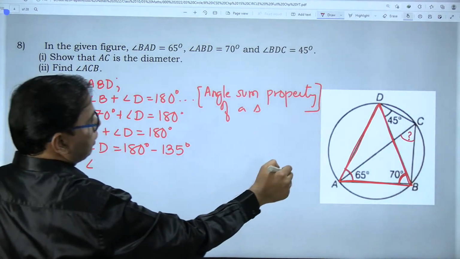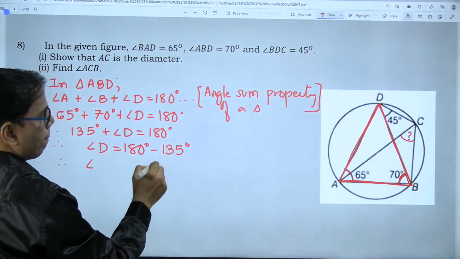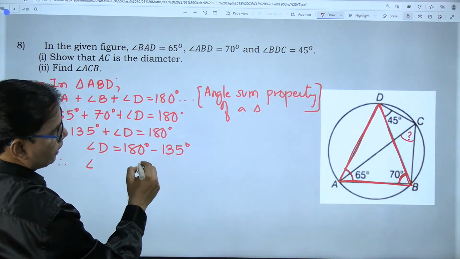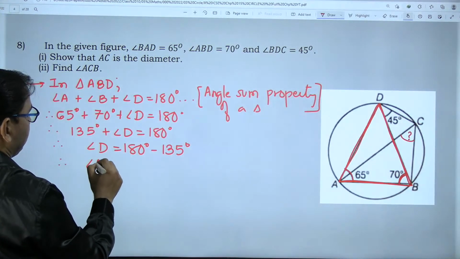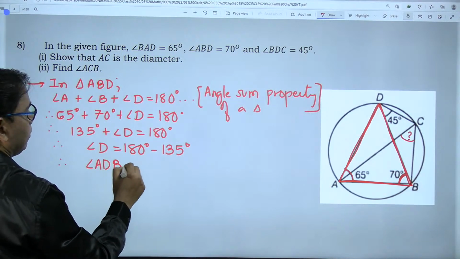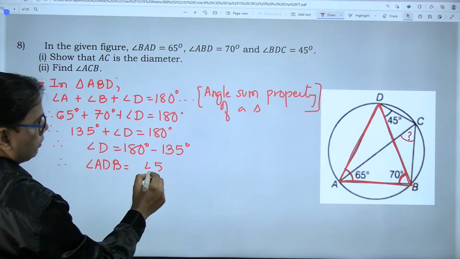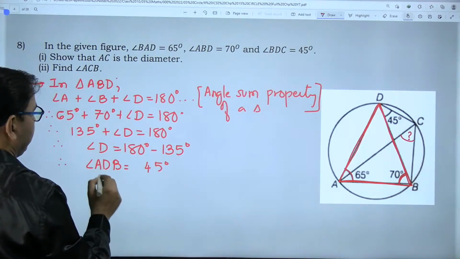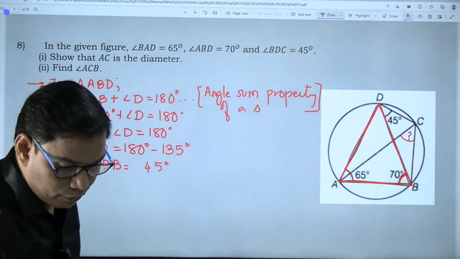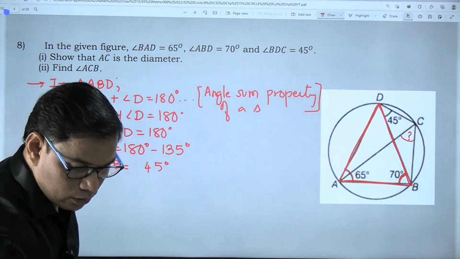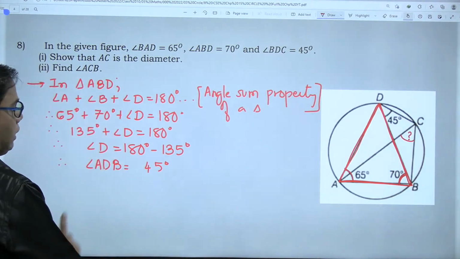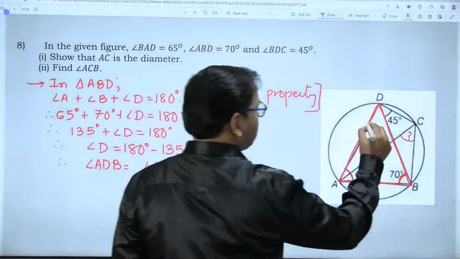Angle D, the complete name is angle ADB. How much is it? Is it 45 degrees? Yes, it is 45 degrees. Dishita Joshi already gave the answer 45 degrees, right? Now this is 45 degrees.